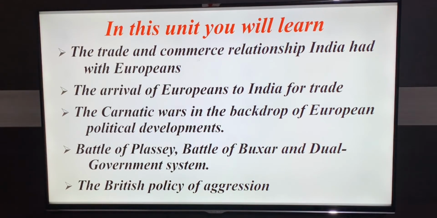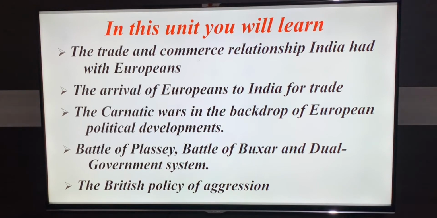You will also learn the other topics in this lesson: the Carnatic Wars in the background of European political developments, the Battle of Plassey, the Battle of Buxar and the Dual Government system, and lastly, the British policy of aggression.